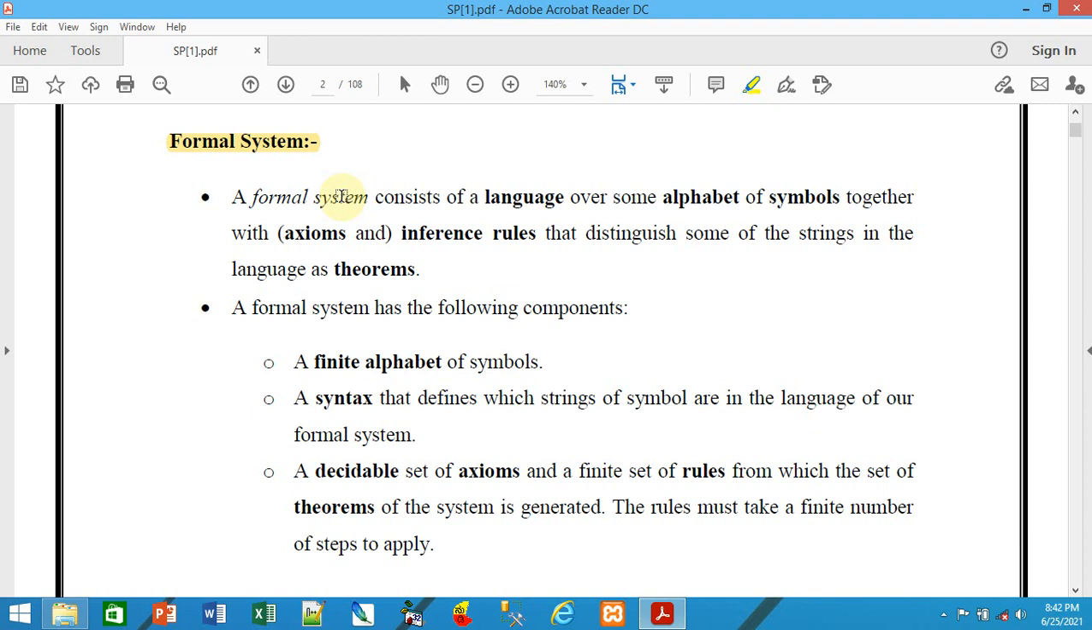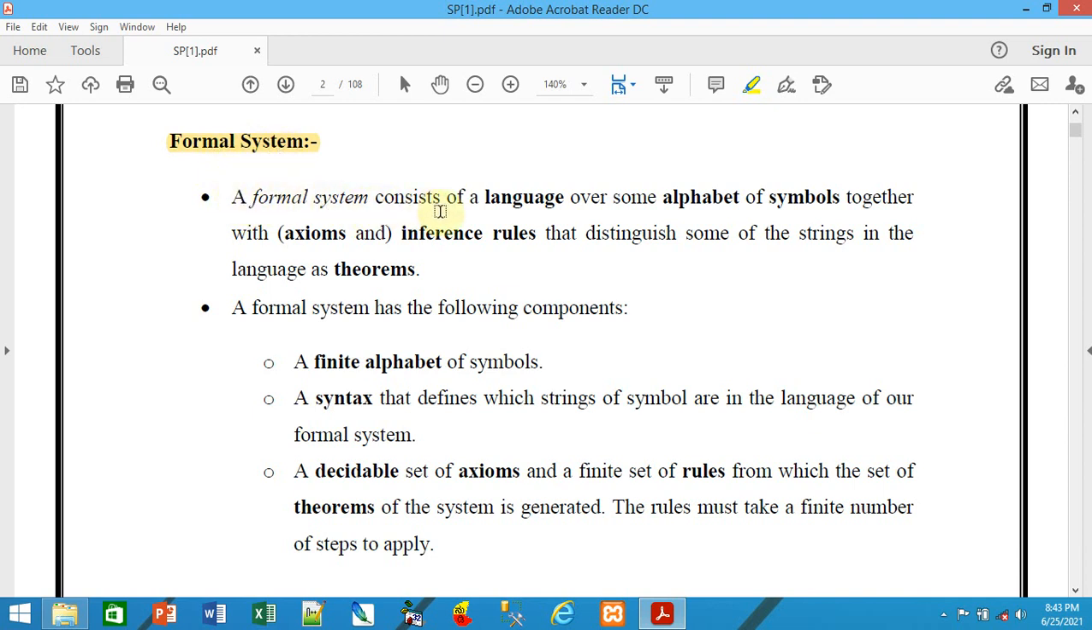Let us study about formal systems. In the previous classes we have studied about macros, assembler, compiler, etc. in a short way. These translators will be studied in detail in the upcoming videos or chapters. So let us look into the formal system.